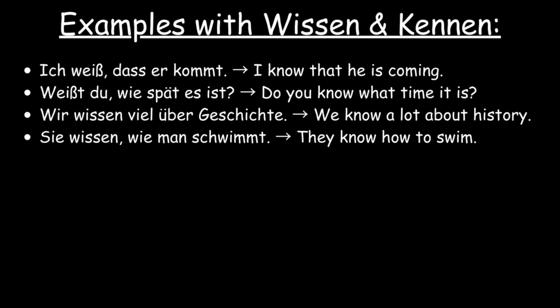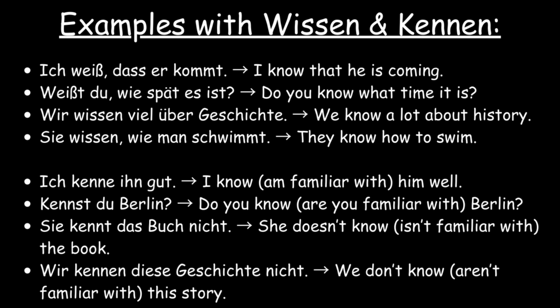Ich weiß, dass kommt. Weißt du, wie spät es ist? Wir wissen viel über Geschichte. Sie wissen, wie man schwimmt. This is how wissen works in context. Now, let's see kennen. Ich kenne ihn gut. Kennst du Berlin? Sie kennt das Buch nicht. Wir kennen diese Geschichte nicht. This is how kennen works in context.